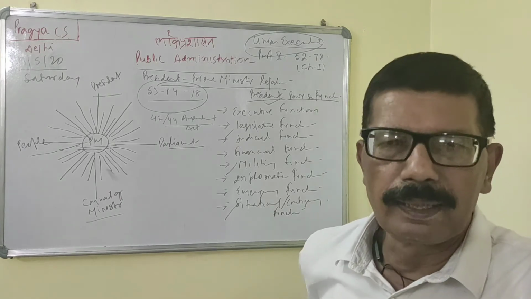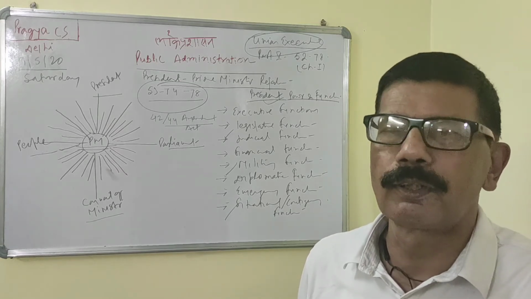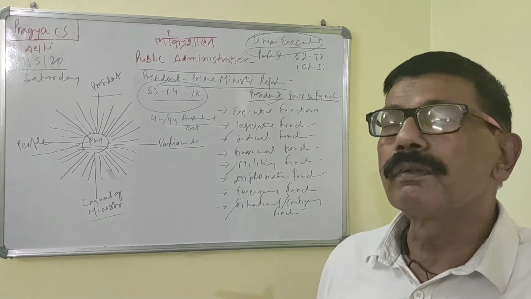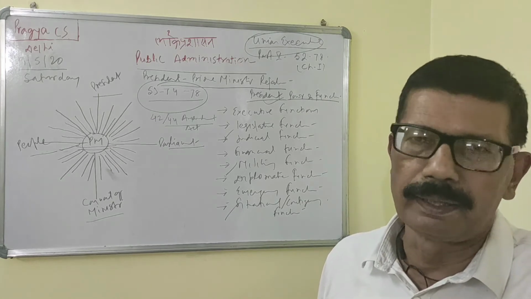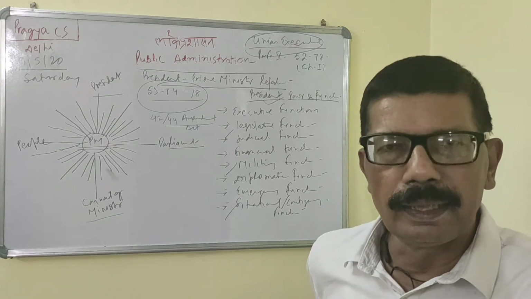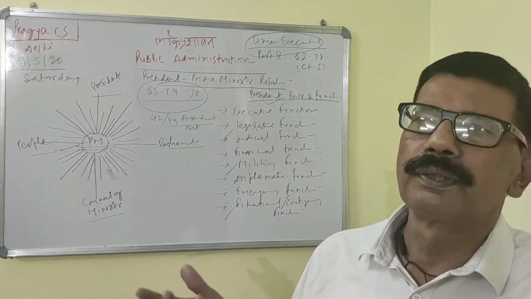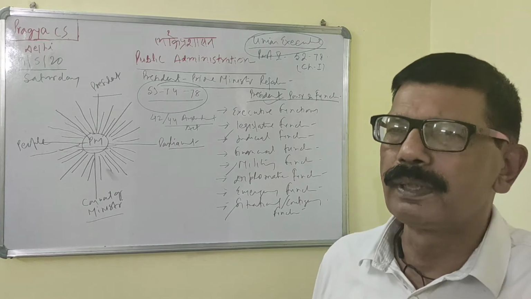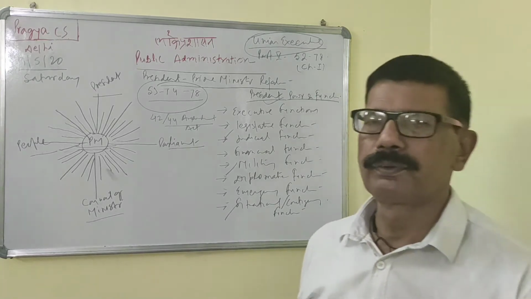Getting the point? The President appoints the Prime Minister, and on the recommendation of the Prime Minister he appoints other ministers. He appoints constitutional positions like the UPSC chairman and members, the Finance Commission chairman and members, then the CAG, then the governors of states, the chief information commissioner, etc. Several constitutional or statutory appointments are made by the President. There is no confusion.